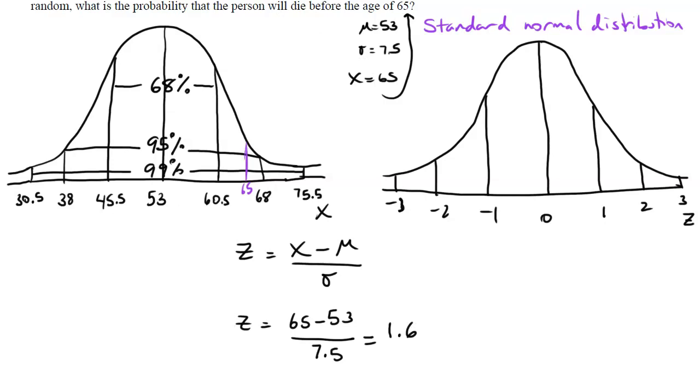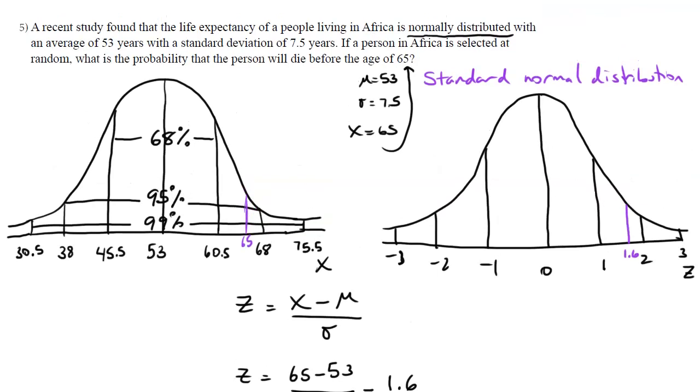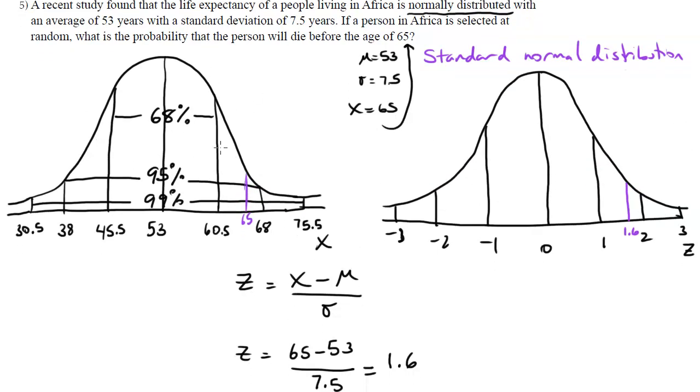Okay, so this x value here equates to a z value of 1.6. Why is that important? Because I can find these funny values, these in-between values. I can find these probabilities for z values. I can't do them for x values. So we want the probability that the person will die before the age of 65. We want this percentage or this probability here.